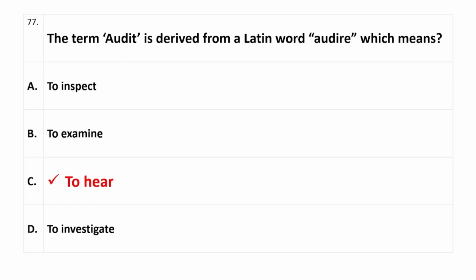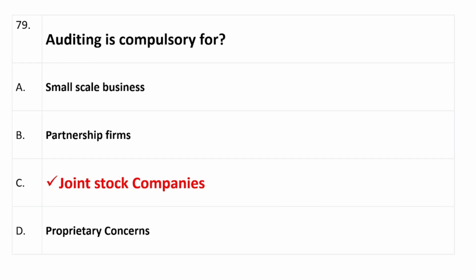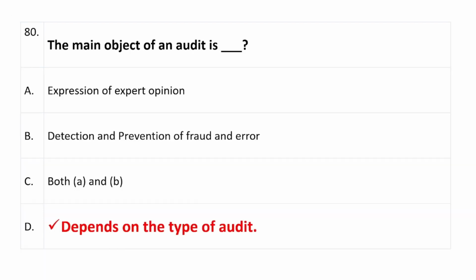Question 77: the term audit is derived from a Latin word audire, which means, right answer is option C, which is to hear. Question 78: the process of verifying the documentary evidences of transactions is known as, right answer is option C, which is vouching. Question number 79, auditing is compulsory for, right answer is option C, which is joint stock companies.